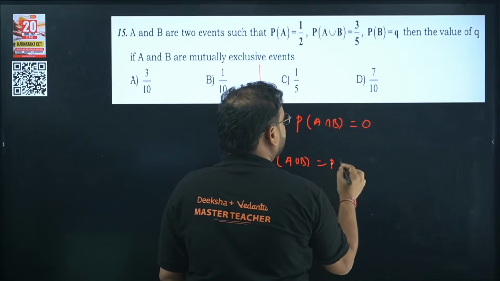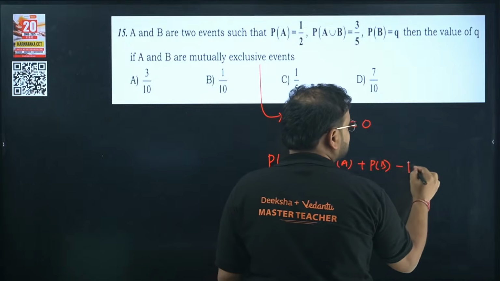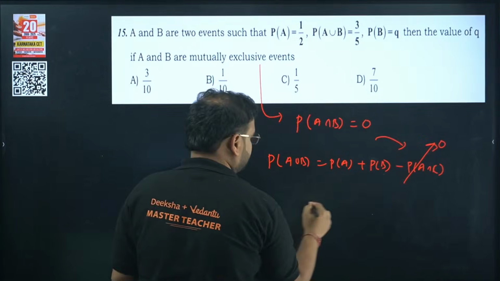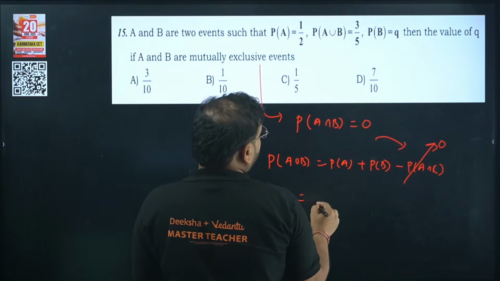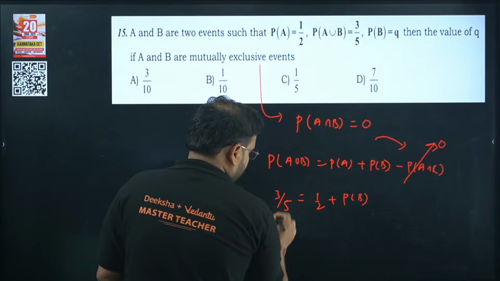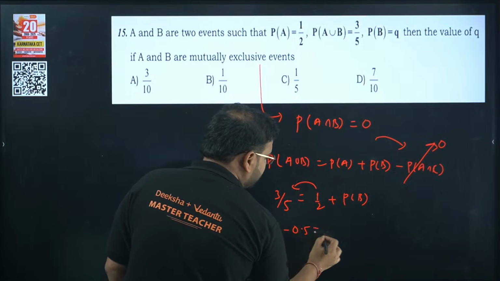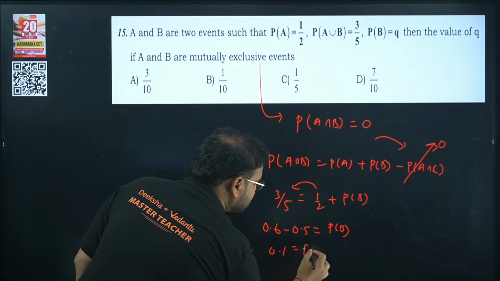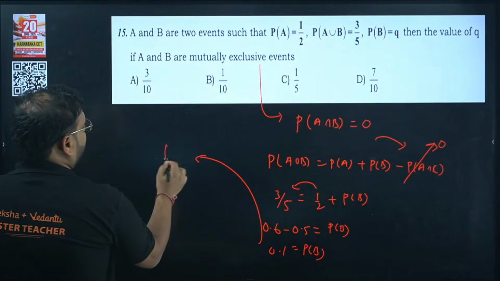This is given by P(A) plus P(B), minus P(A intersection B). Don't worry if you have not learned probability yet. This is 0 from here. This we already have, no? 3 by 5. And P(A) is given as 1 by 2, plus P(B). 3 by 5 is 0.6. Move on this side. 1 by 2 is 0.5. P(B) is 0.6 minus 0.5, which is 0.1. What is 0.1? 1 by 10.